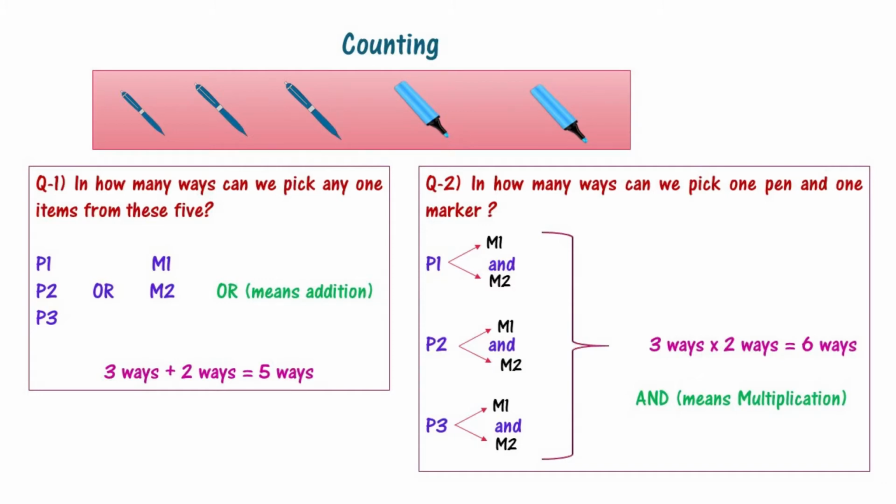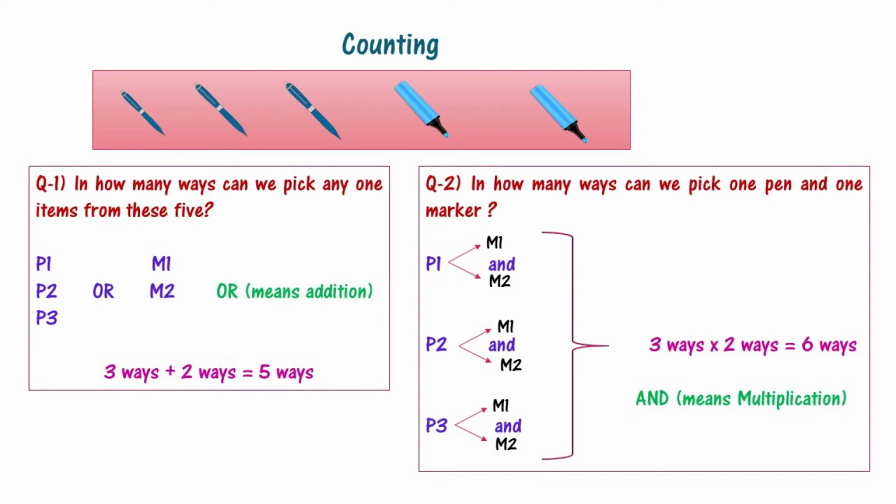Understand this question well. In how many ways can we pick any one item from 3 pens and 2 markers? Look at it logically. We can either pick the first pen, we can call it P1, or the second pen, or maybe the third pen. Or maybe pick a marker, the first one or the second one. We keep saying this pen or that pen and so on. You can see that there are 5 ways in which we can pick any one item.